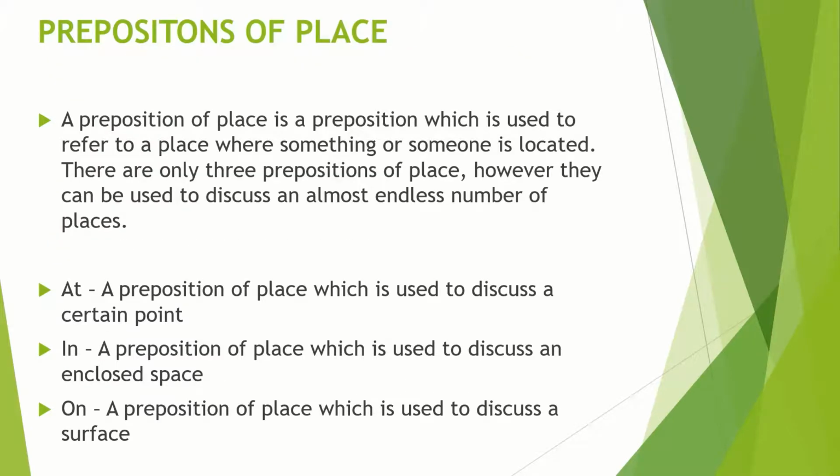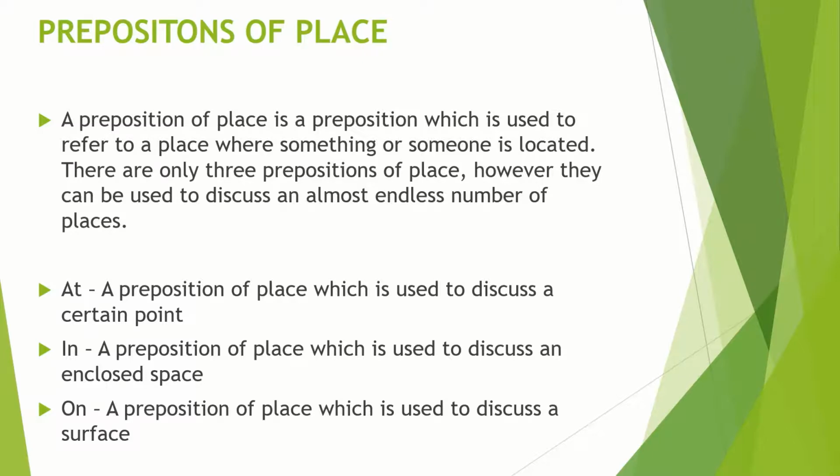Now coming to the prepositions of place. To confuse matters a bit, the most common prepositions to indicate place, on, at, in, are also the most common prepositions to indicate time. However, the rules are a little clear that a preposition of place is a preposition which is used to refer to a place where something or someone is located. There are only three prepositions of place, however they can be used to discuss an almost endless number of places.